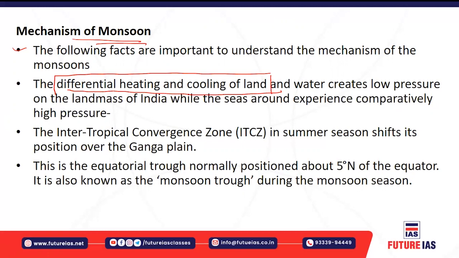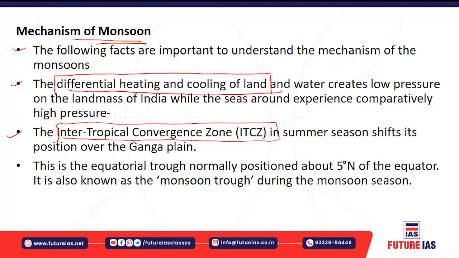Okay, now the intertropical convergence zone. This is basically found in the tropical areas where the trade winds converge. So you have the northeastern trade winds and the southeastern trade winds. These trade winds converge, right? So this intertropical convergence zone is a zone where you will have the movement of the monsoonal winds.